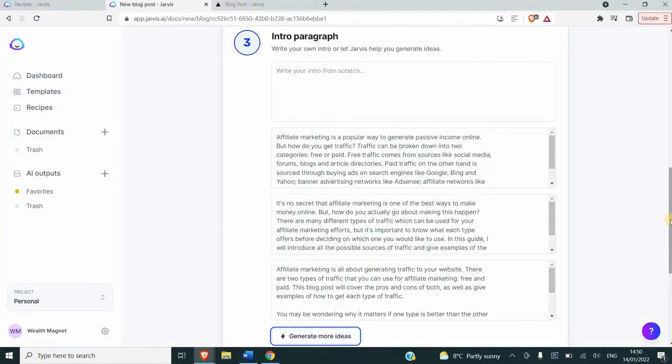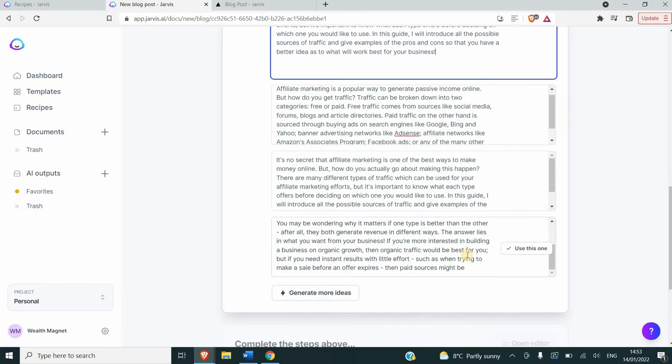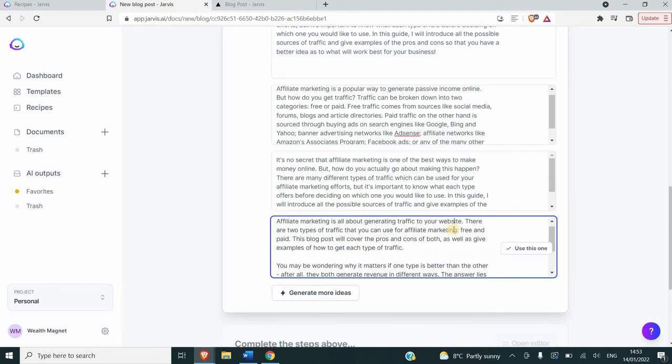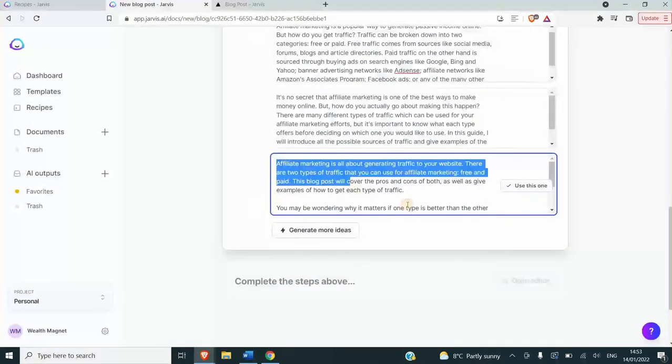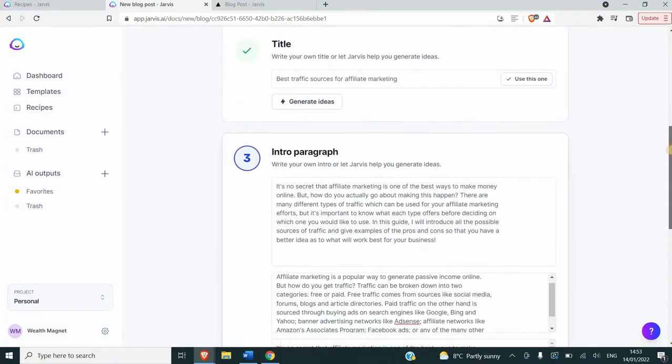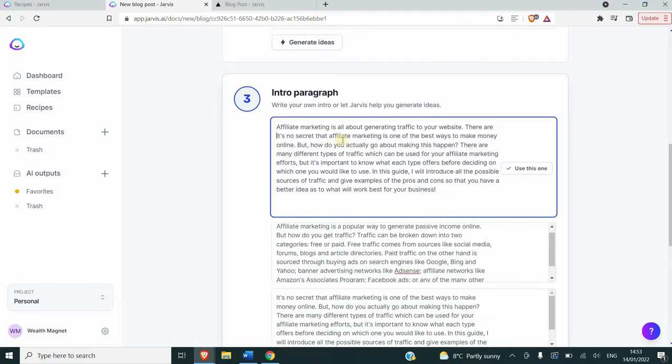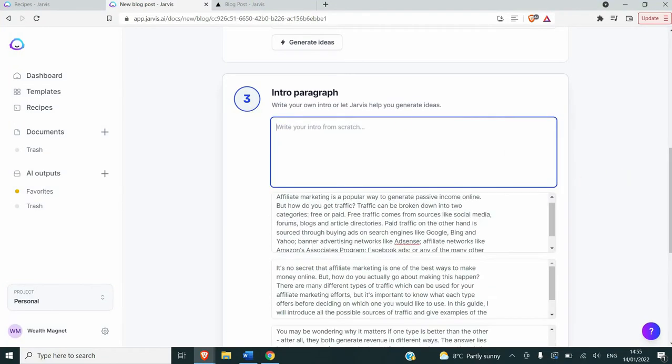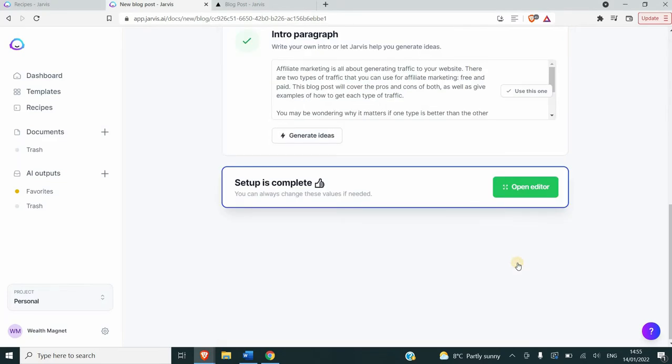Here the three outputs seem decent, to be honest. I would be taking the three of them and just rewriting them. Or you can copy the one that you like the most and then choose the tone of voice as I did here. Also, you could choose the output length, either short, medium or long, and then compose. And Jarvis will carry on writing based on what is written previously.